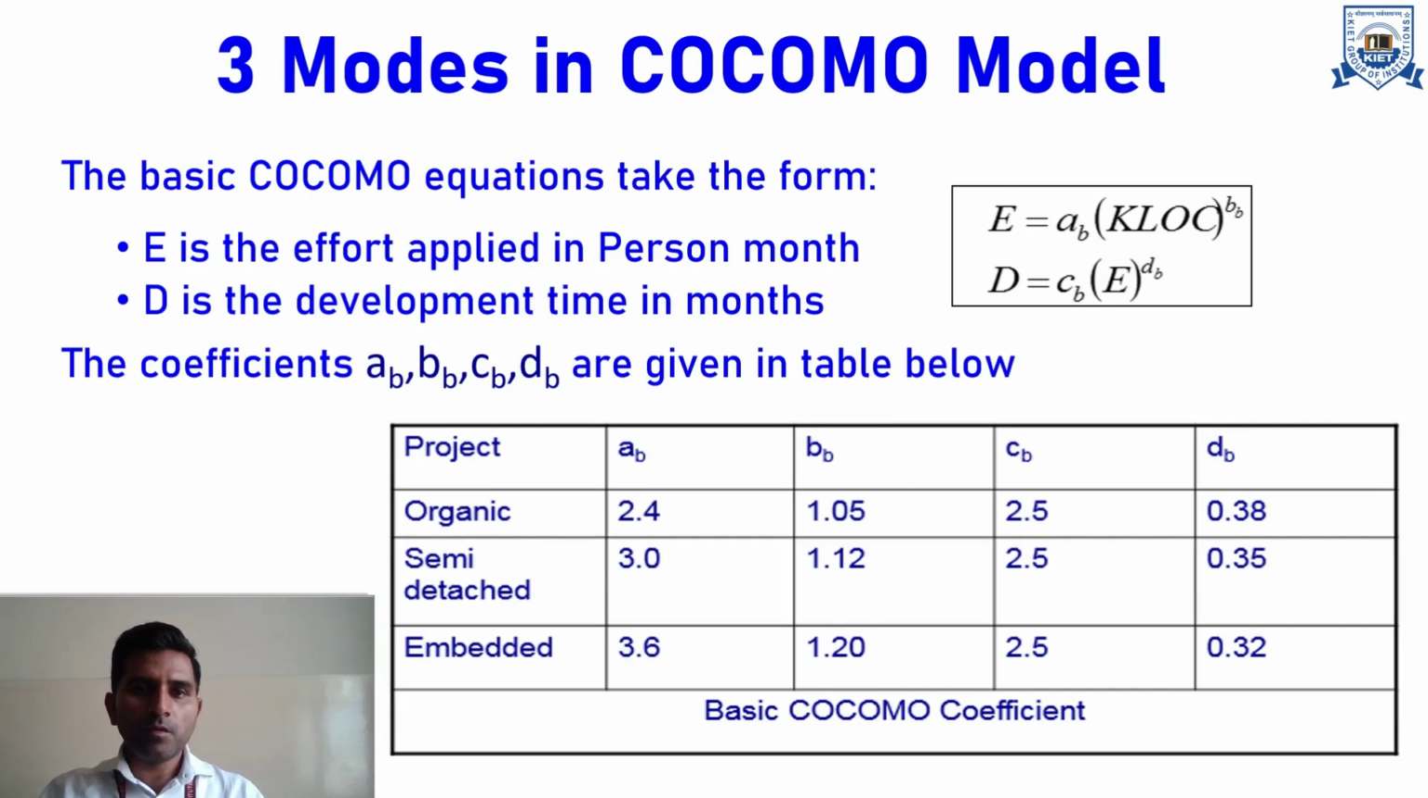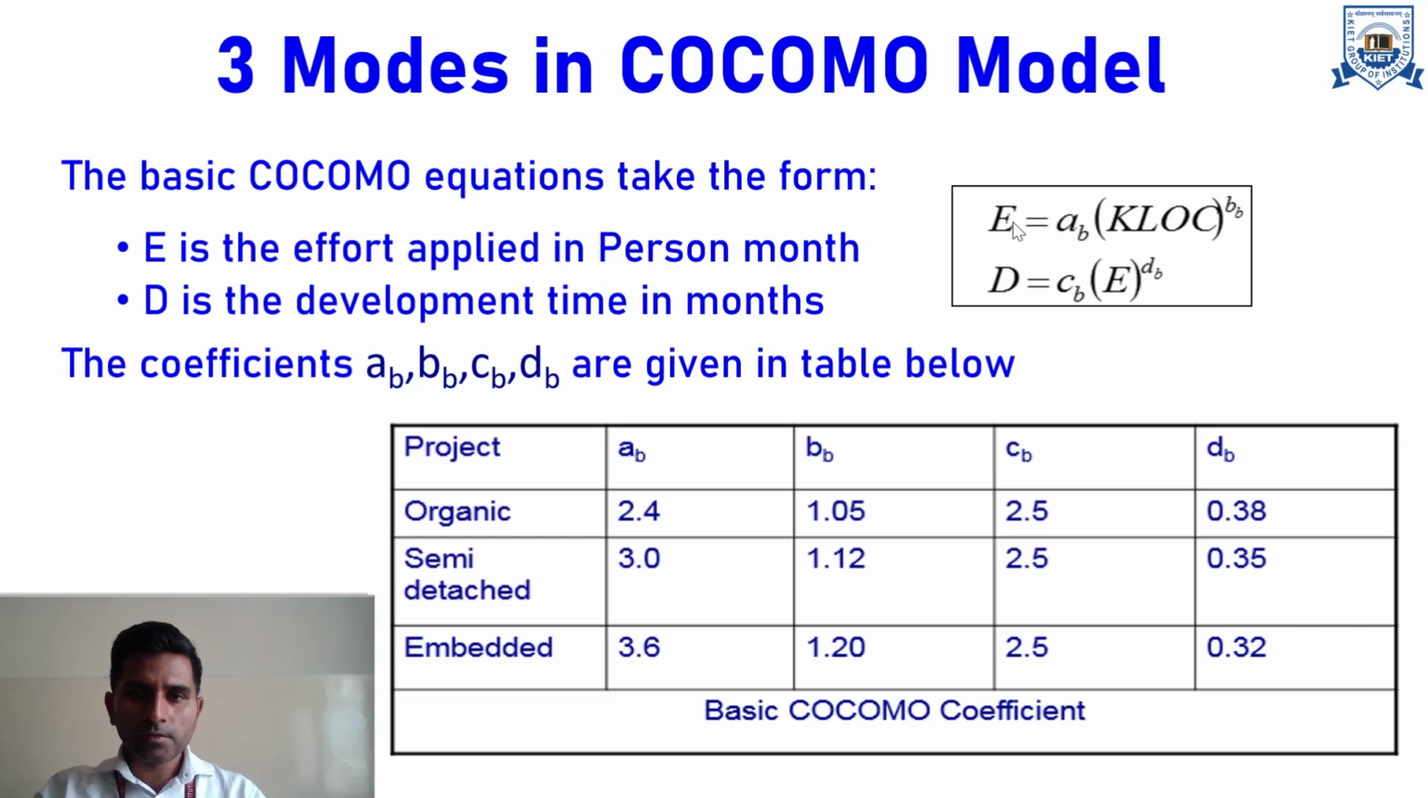Now the basic COCOMO equations, if you see from a numerical perspective, how effort is calculated, how development time is calculated. So the basic COCOMO equations take this form. E is basically the effort applied in person-months. That means how many persons have to work for development of your software project in terms of months. D is the development time in months.